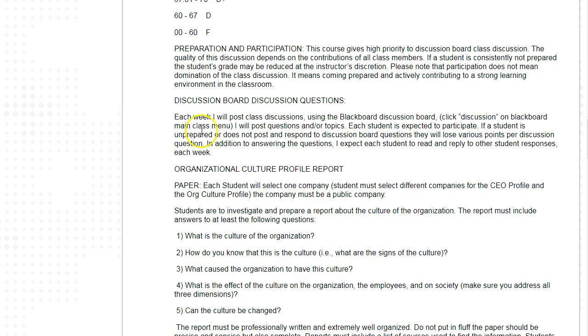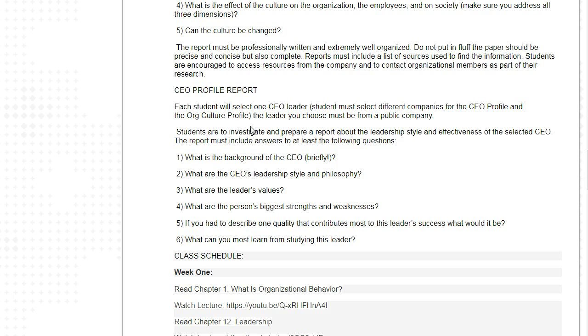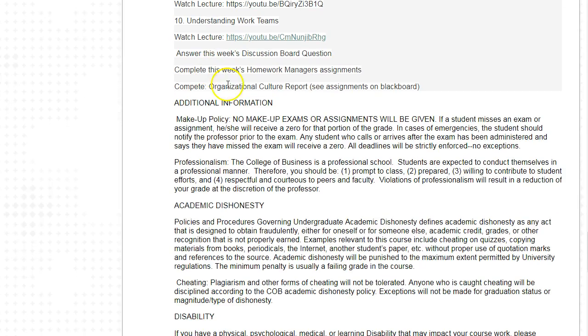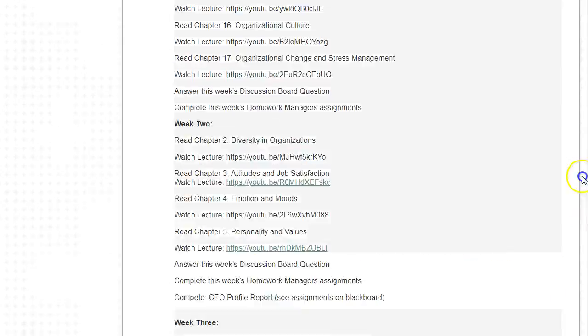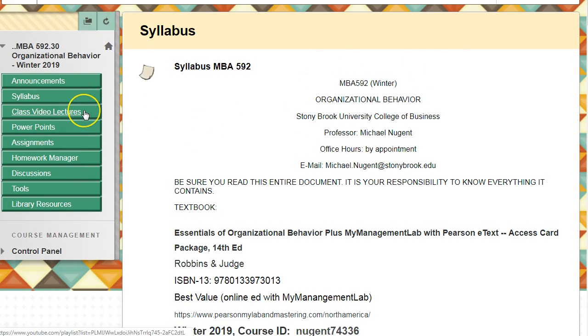So in back of the syllabus, I talk more about the discussion board questions, which I'm going to show you in a minute, and I detail the organizational culture report and the CEO report, and also reproduce the class schedule that you saw from the announcements page. So when you have time, you should read over the syllabus completely. It's sort of your contract for the class. Okay, so let's look at the class video.